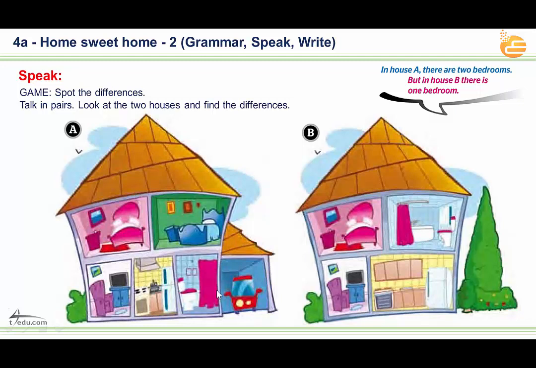Excellent. The garage. There is a garage here, but here we have a garden. Can you see it? Okay, what else? What are the differences? Excellent. The bedroom here, but here we have a bathroom. The bathroom is here and the bedroom is here. What else?